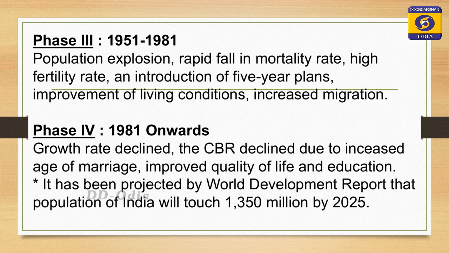Next comes the fourth phase. In the fourth phase, from 1981 onwards, the growth rate has declined. Why has the growth rate declined? Because the crude birth rate has declined, and due to increased age of marriage and improved quality of life and education, the birth rate has declined. Simultaneously, the death rate has also declined. That leads to the growth rate of the country declining gradually, and it has been projected by the World Development Report that the population of India will touch 1350 million by 2025.